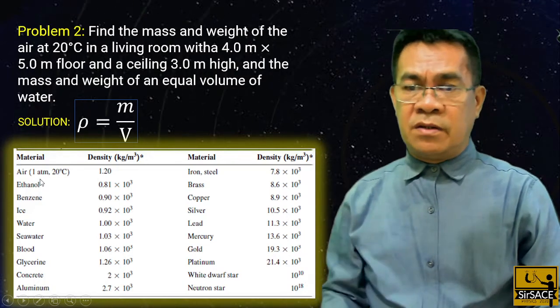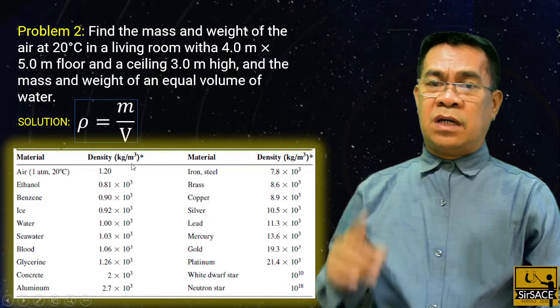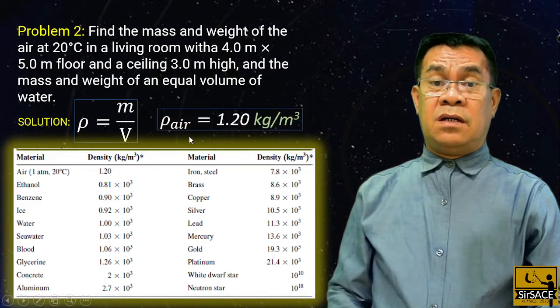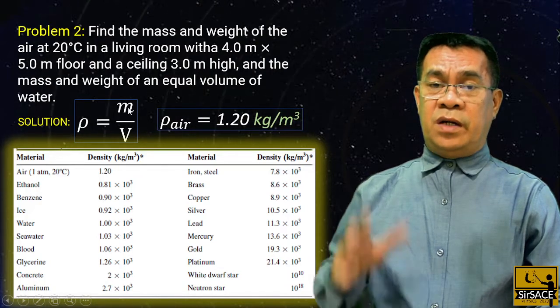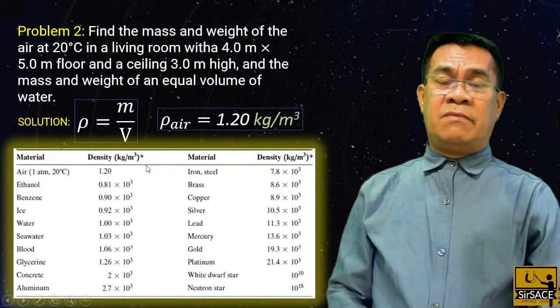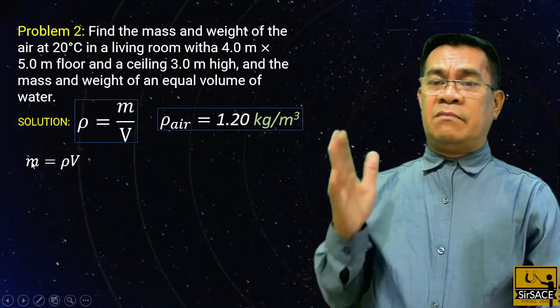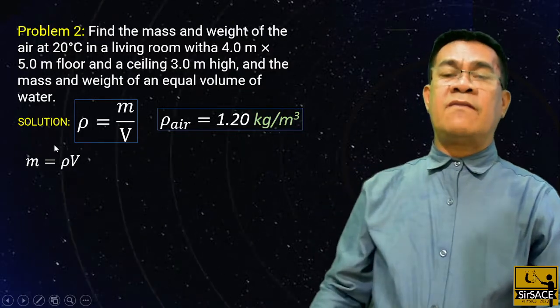From the table, the density of air is 1.2 kilograms per cubic meter. So this will be our density of air, and we are interested to find the mass. So take the diagonal product: mass is equal to density times volume.